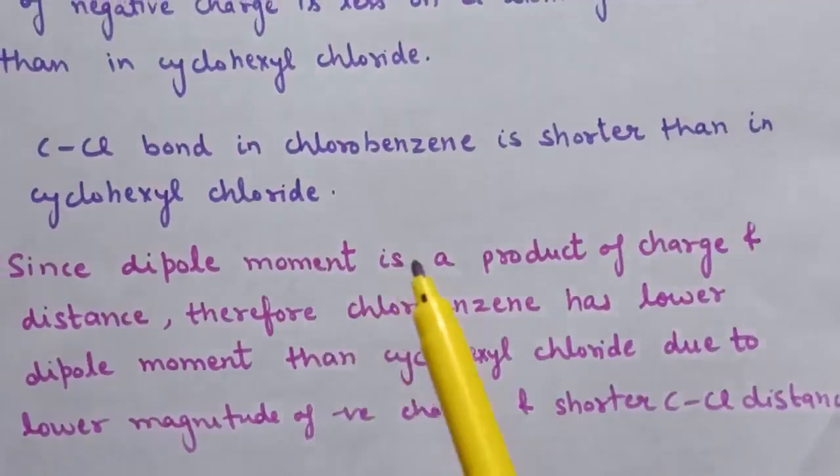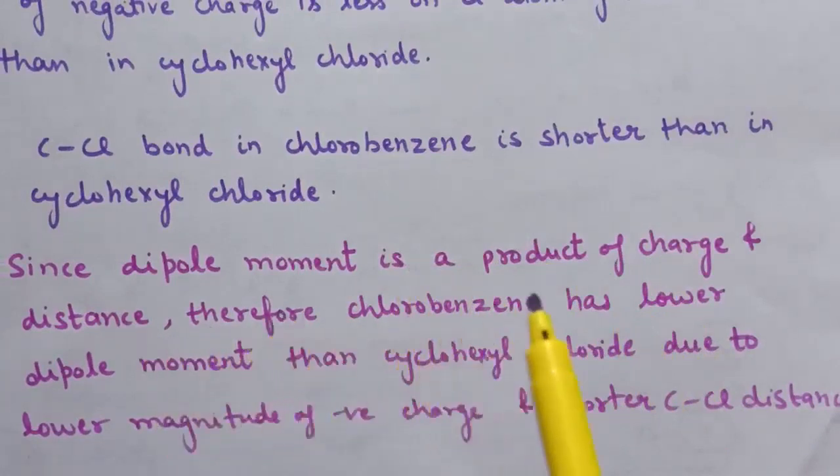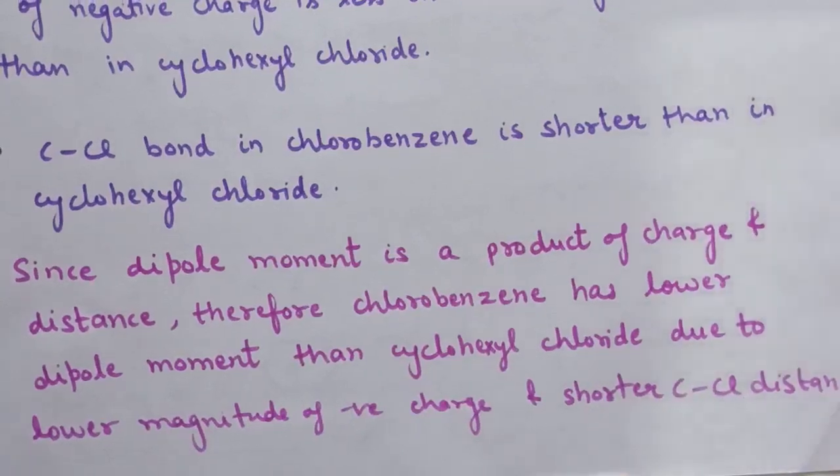Since the dipole moment is a product of charge and distance, therefore chlorobenzene has lower dipole moment than cyclohexyl chloride due to lower magnitude of negative charge and shorter C-Cl distance. So this is the reason for question number 12.